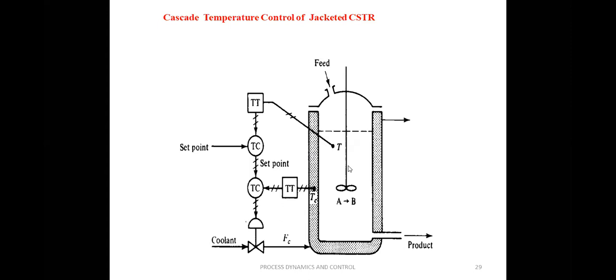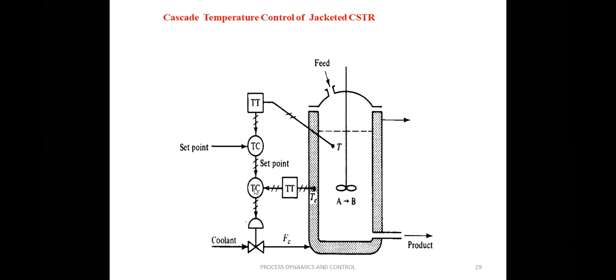Now we'll see what this cascade control is. Here, in the normal feedback, what is our aim? Our aim is to control the temperature of this product, that is capital T. That is measured and compared with our desired set point. Say this is 250, my set point is 200. Both are compared, and this is called the primary controller, that is the temperature controller, and it provides some control output signal. This control output signal acts as the set point for the next controller.